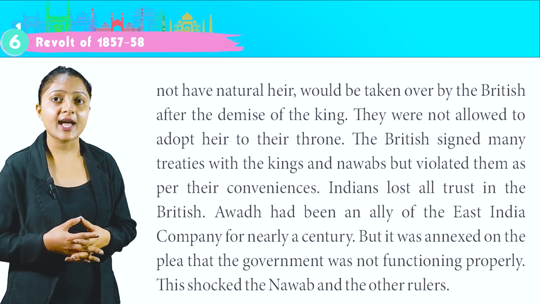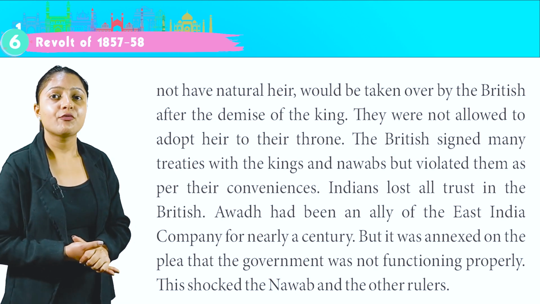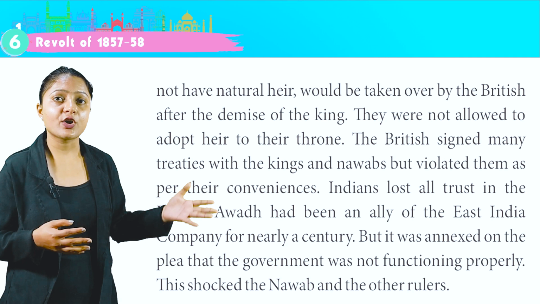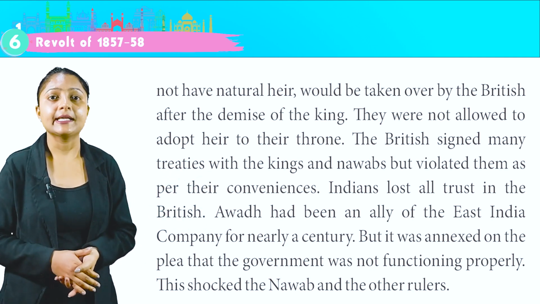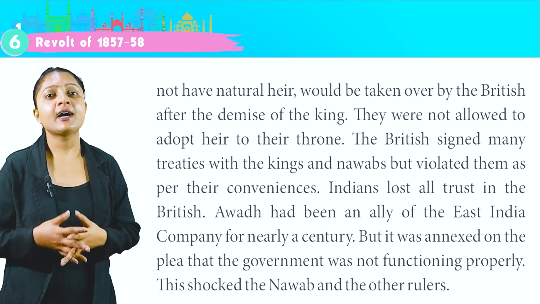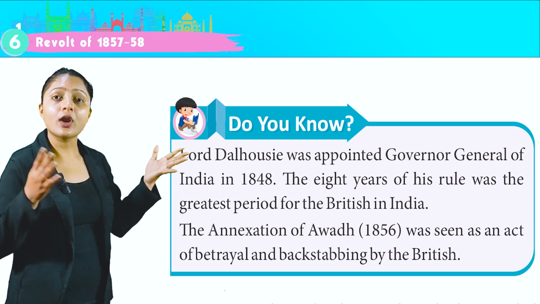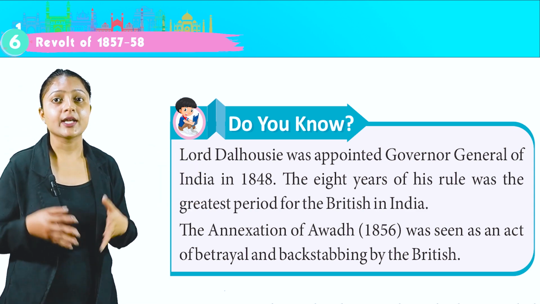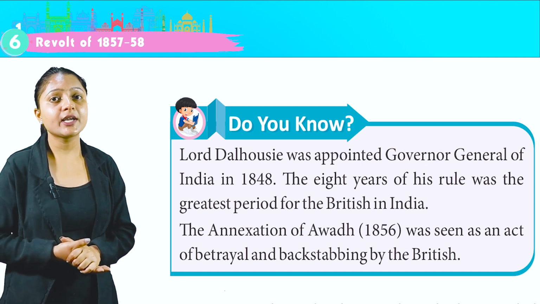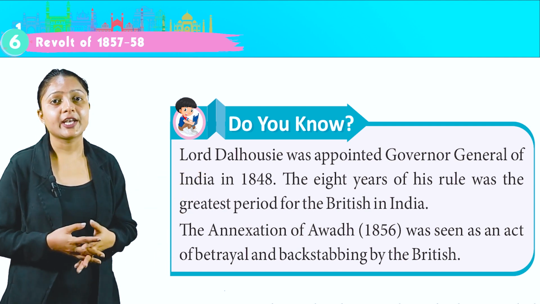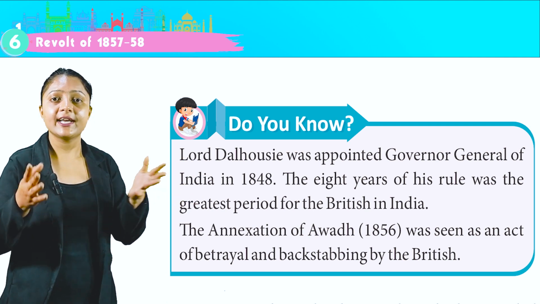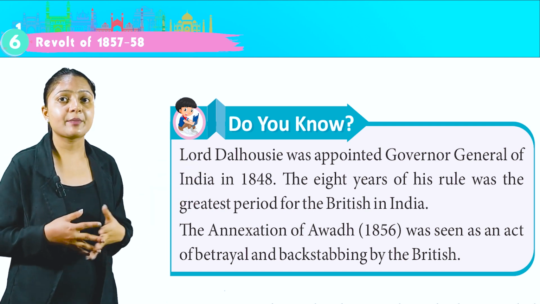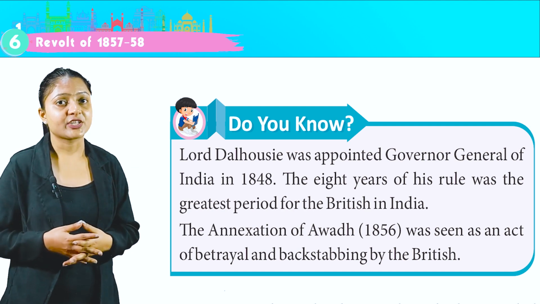Awadh had been an ally of the East India Company for nearly a century, but it was annexed on the plea that the government was not functioning properly. This shocked the Nawab and the other rulers. Do you know? Lord Dalhousie was appointed Governor General of India in 1848. The 8 years of his rule was the greatest period for the British in India. The annexation of Awadh in 1856 was seen as an act of betrayal and backstabbing by the British.